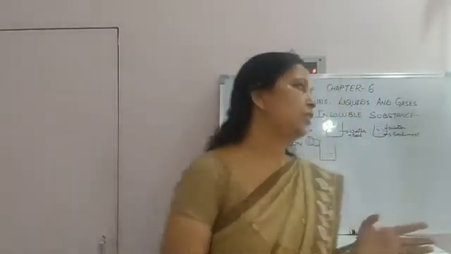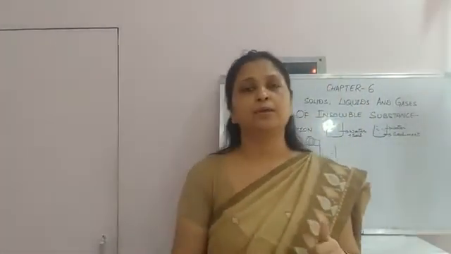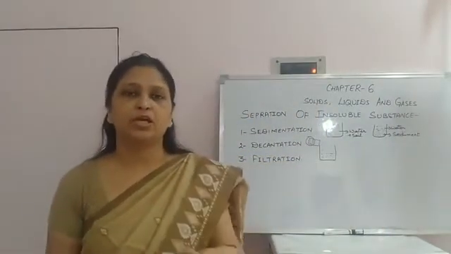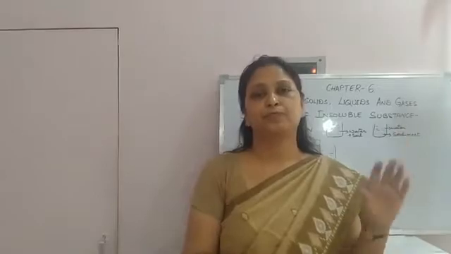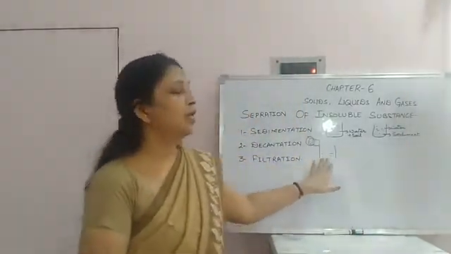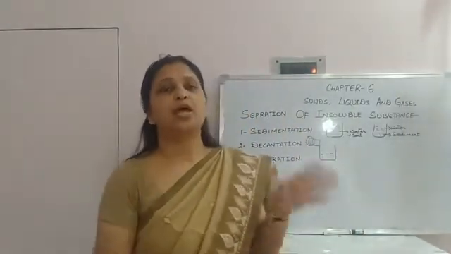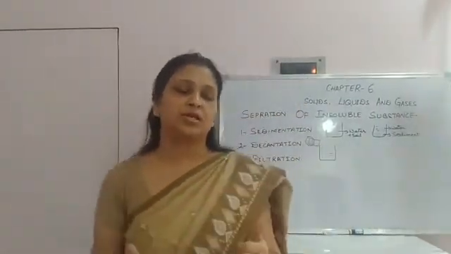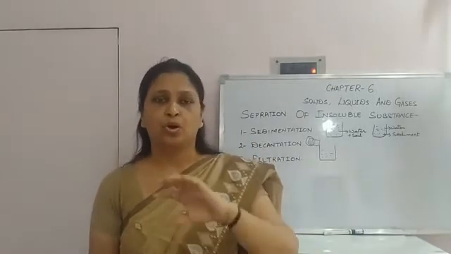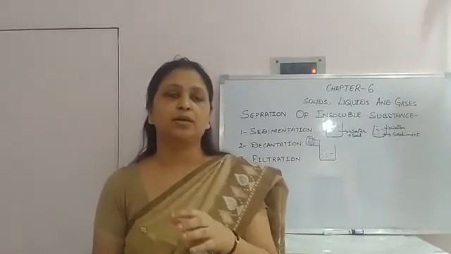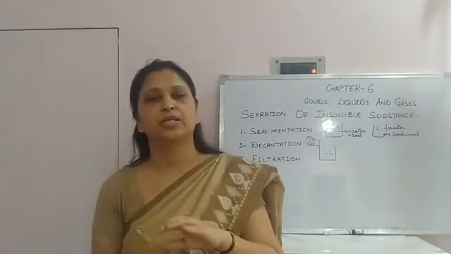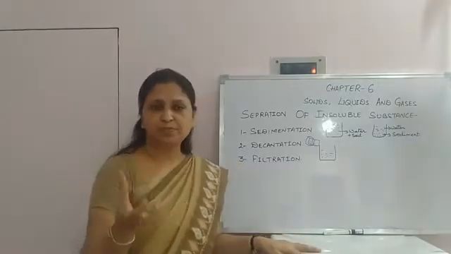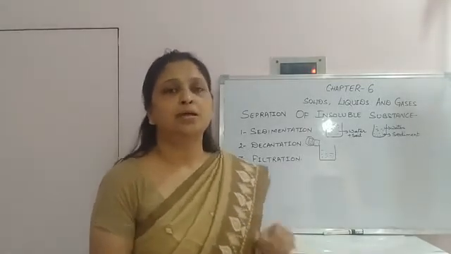So in filtration, we have to take a muslin cloth or a filter paper and place it on a bottle, beaker or glass. Then we pour this decanted water into a nice clean glass through the filter paper or muslin cloth, so that all the impurities stay on the filter paper or muslin cloth, and neat, clean water comes into the glass.